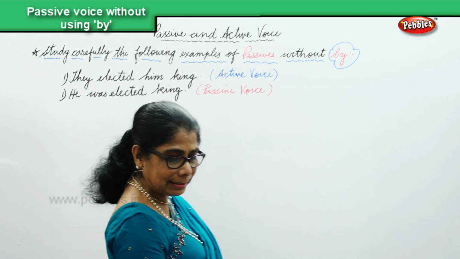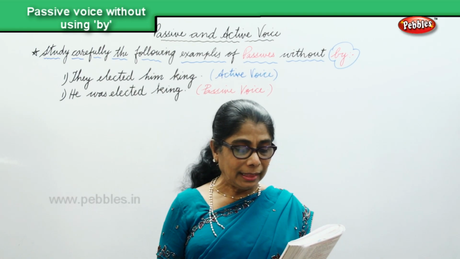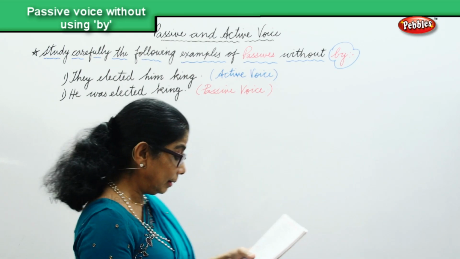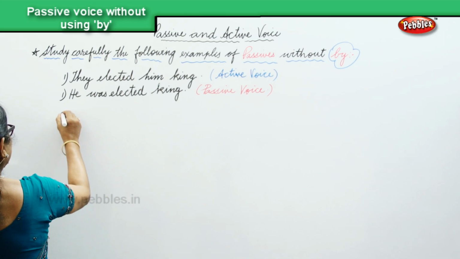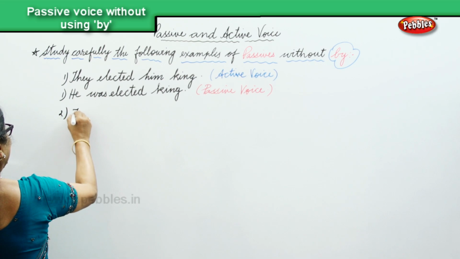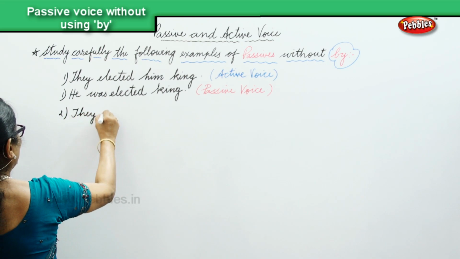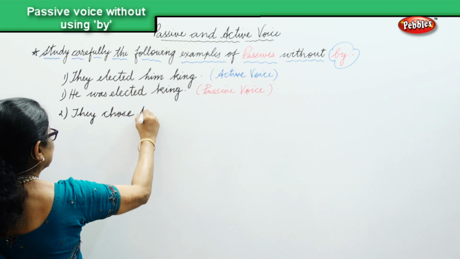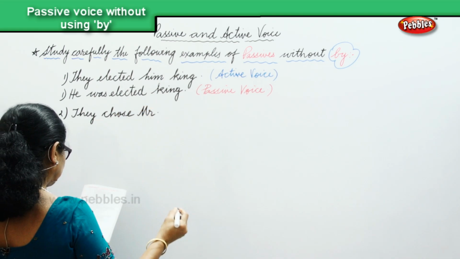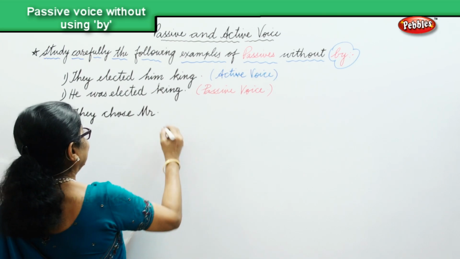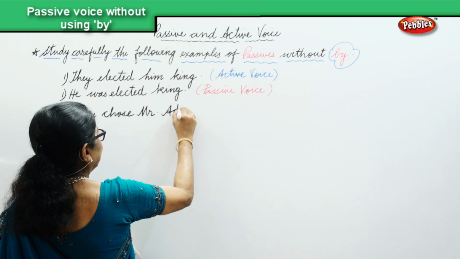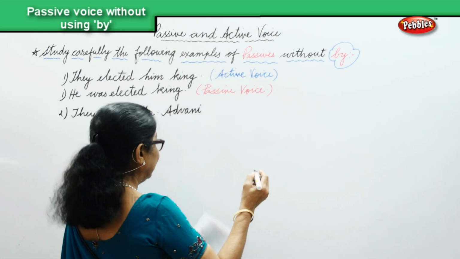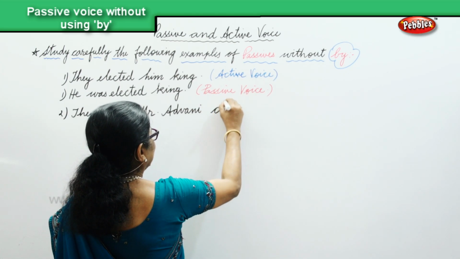Okay, another sentence. Let's look at. They chose Mr. Advani chairman. That's the second one. They chose Mr. Advani, chairperson or chairman.